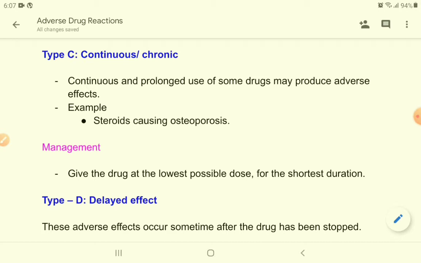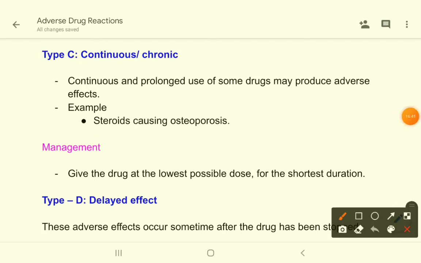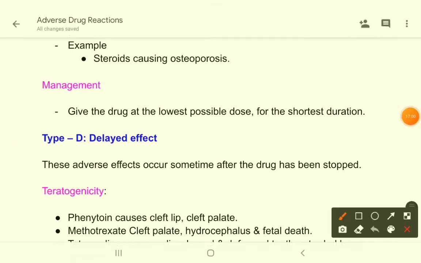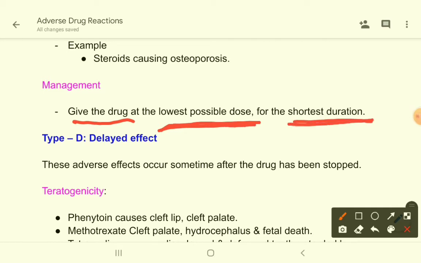For example, if you use steroids for prolonged periods, for years, that will lead to osteoporosis. If you use maybe an oral steroid for 5 years or 10 years, that will lead to osteoporosis and fractures maybe. So how will you manage? The management is to give the drug at the lowest possible dose for the shortest duration of time.